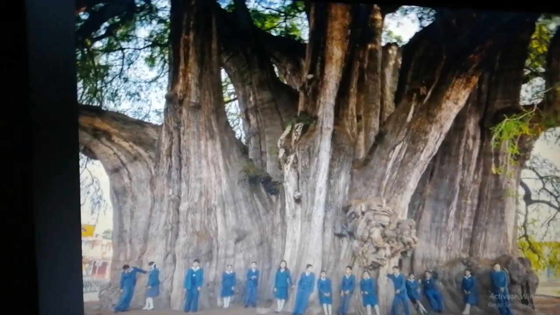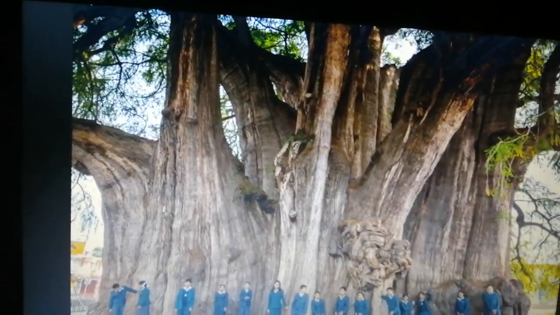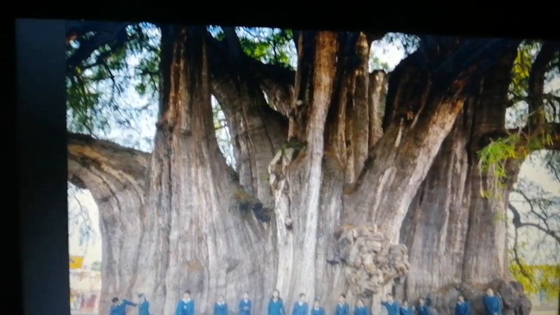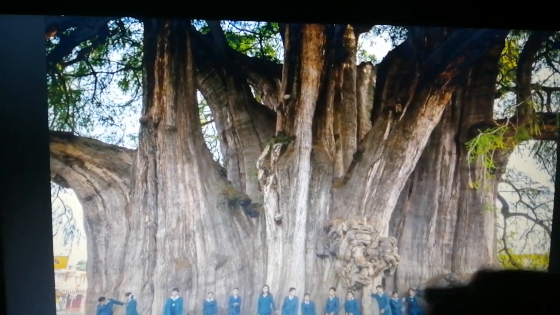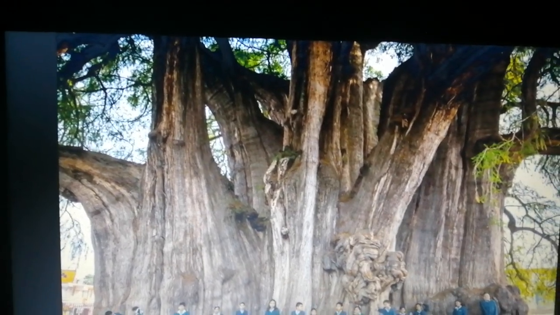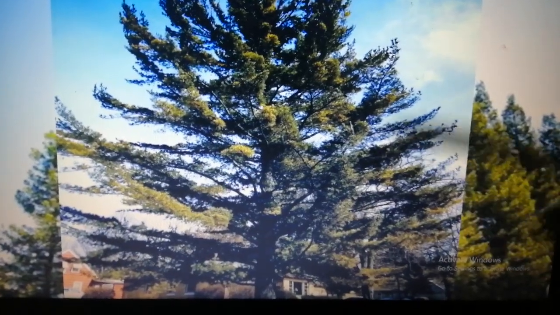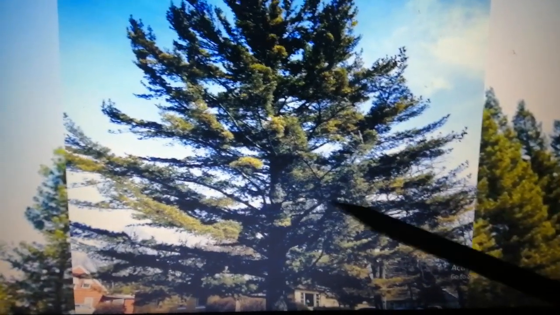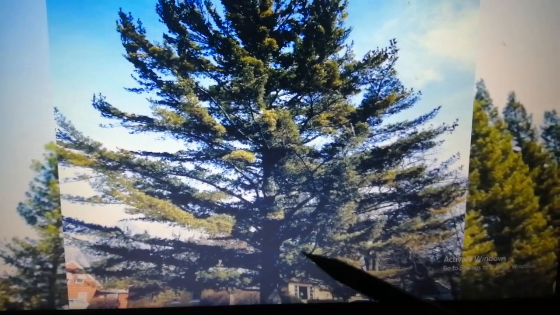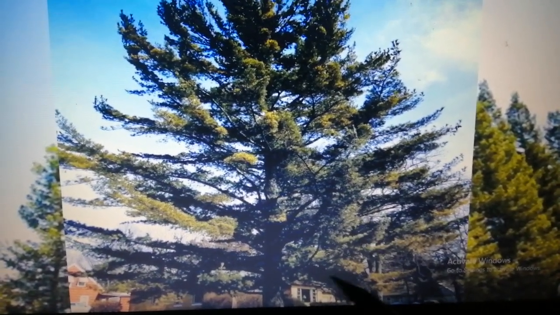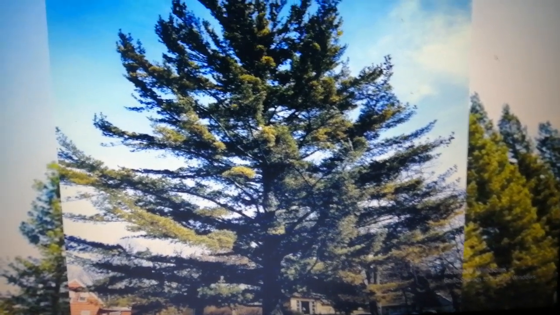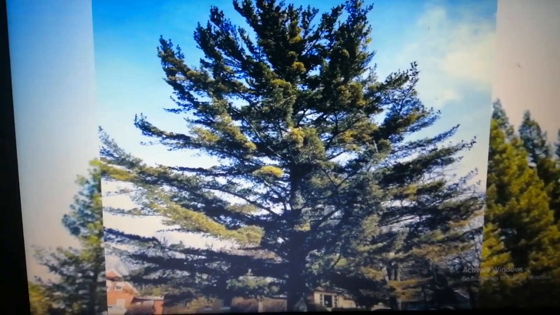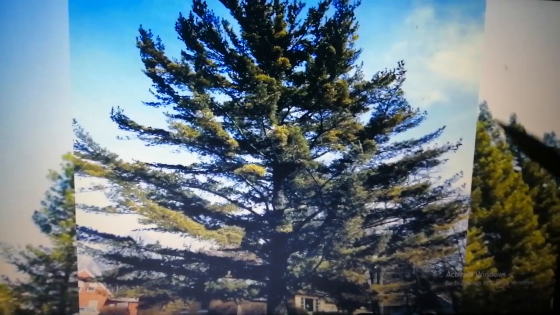This tree is the Tule tree that is found in Mexico, and this tree is said to have been living for the last 3000 to 6000 years. This is a pine tree and is mostly found in the northern regions of India and is said to have a lifespan of around 30 years, after which it is going to die.